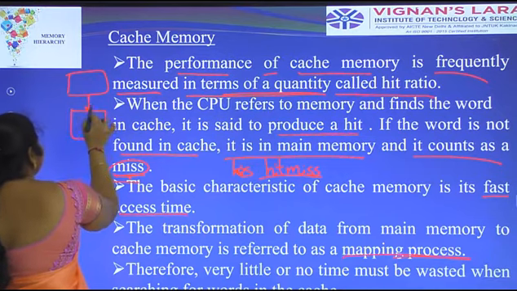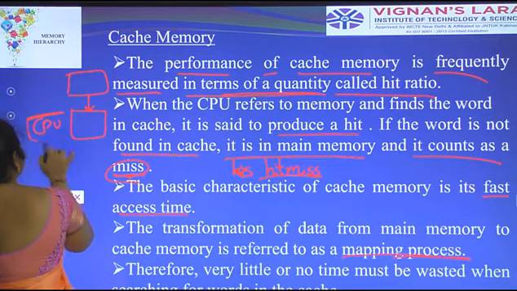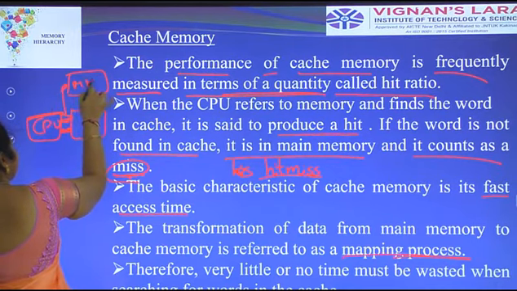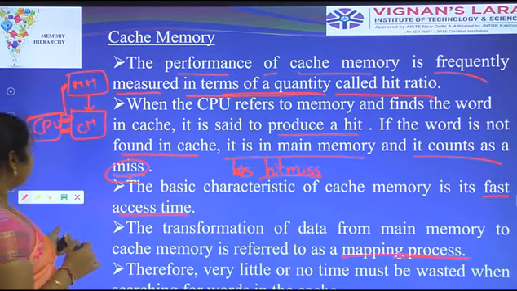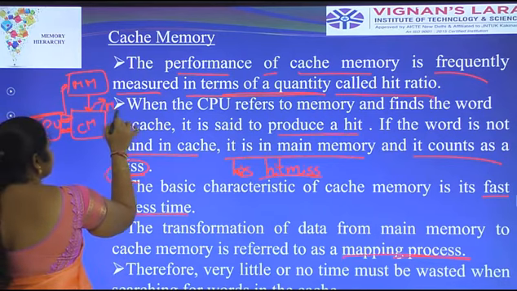Transferring data from main memory to cache memory is called the mapping process.